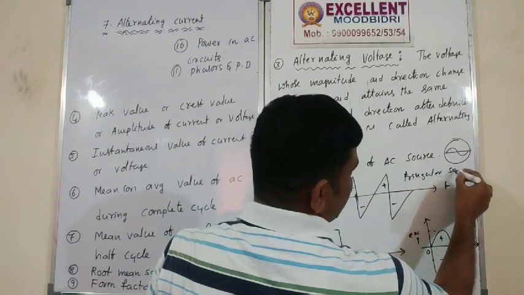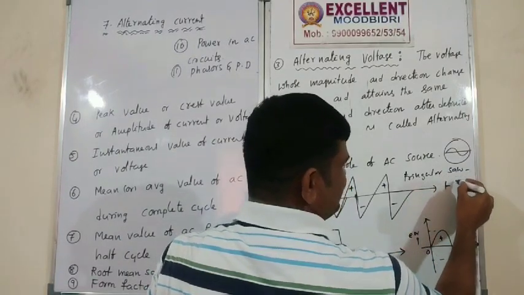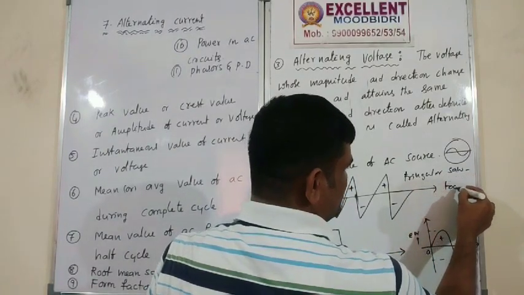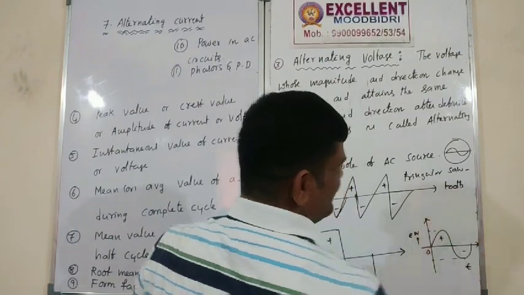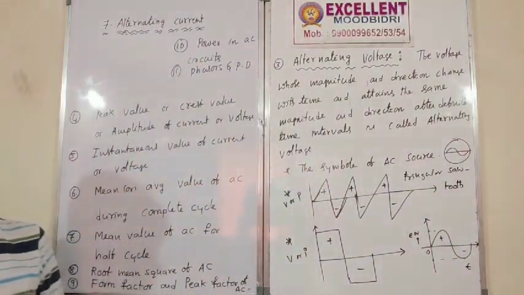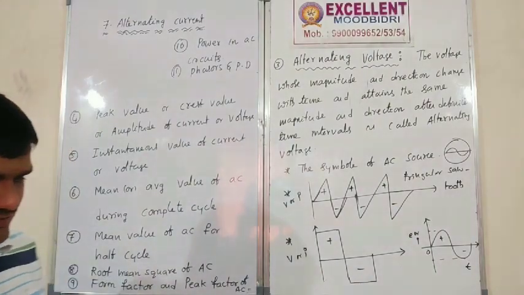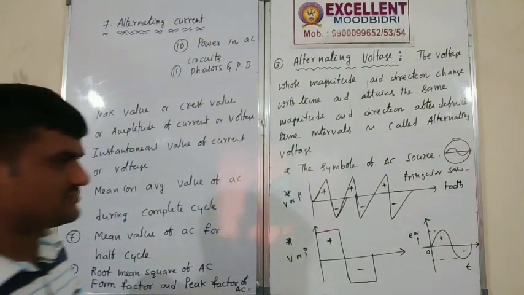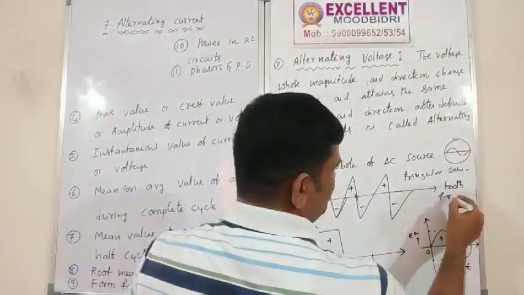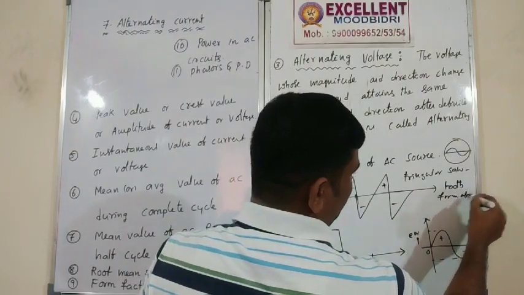We will call that the triangular sawtooth form of AC.